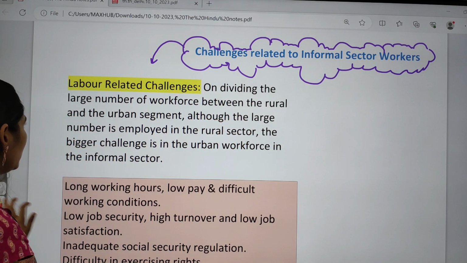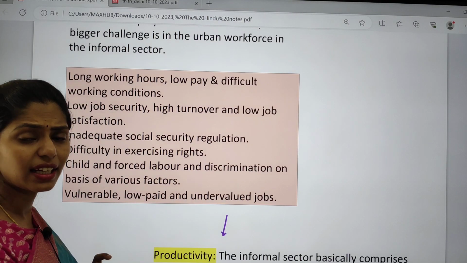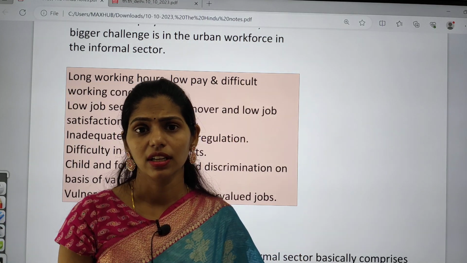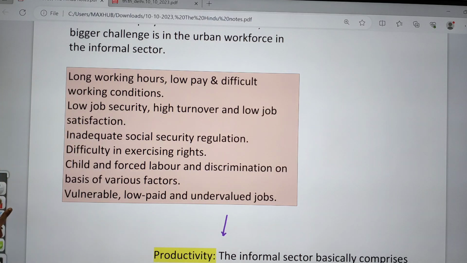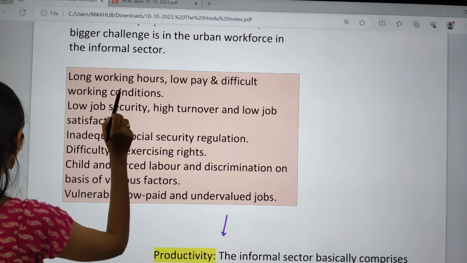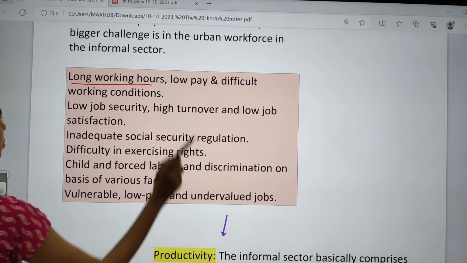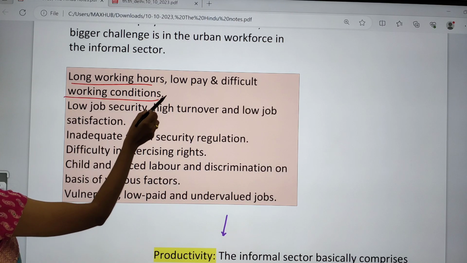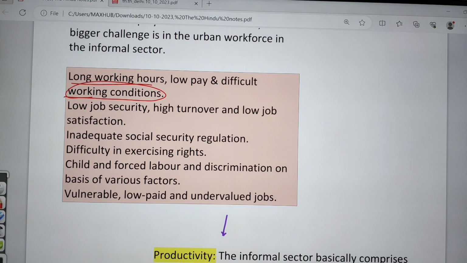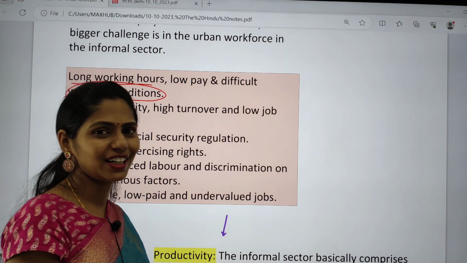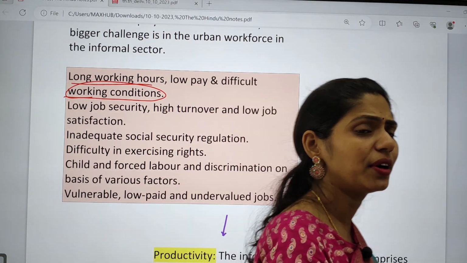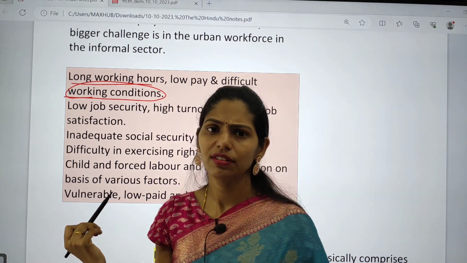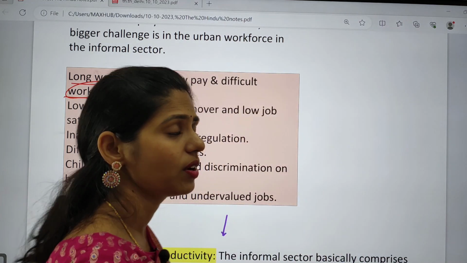And if you are talking about the challenges regarding labor, especially for these informal workers, what challenges are they facing? So first one here is long working hours for these people. They normally get low pay and they are also working in very difficult conditions. Sometimes they do not even get toilets, sometimes they do not get drinking water and proper sanitation. So everything they will not be getting. So this is one problem.